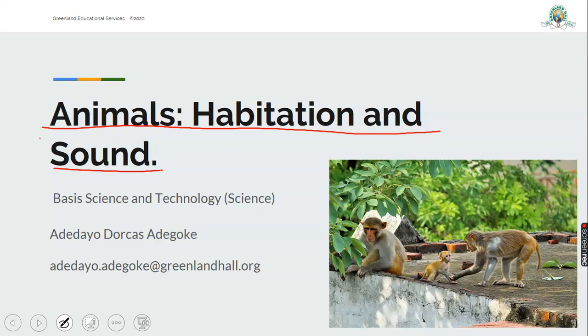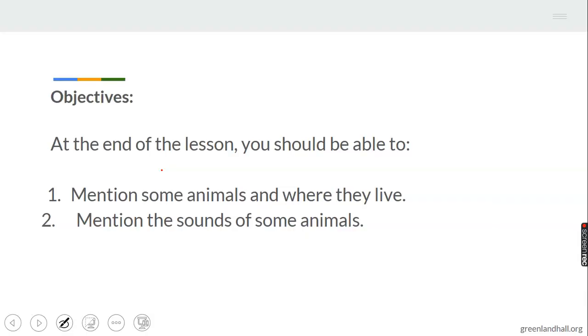As you can see on the screen, there's the picture of some animals. You can see them. They are living together. They are cohabiting. That's what we call habitation, habitat, where things live.